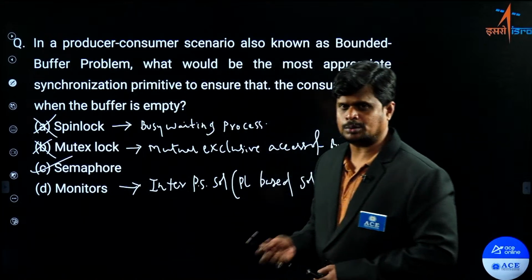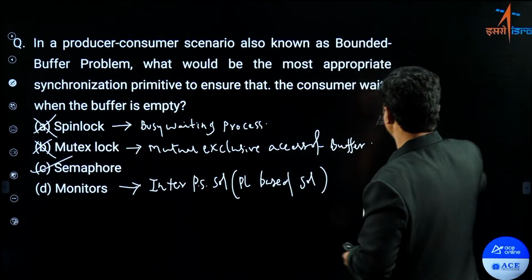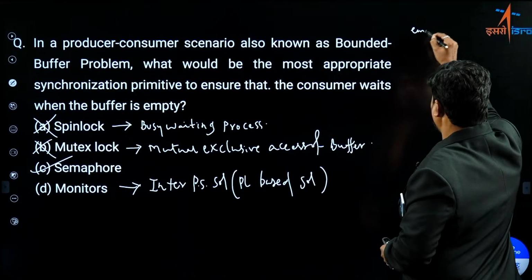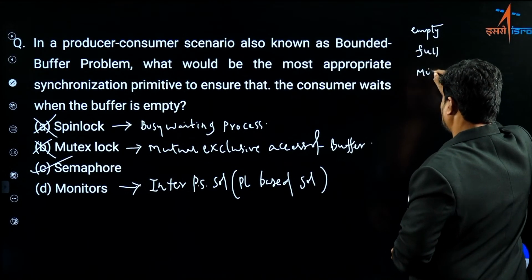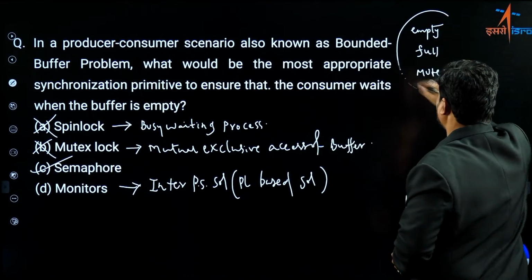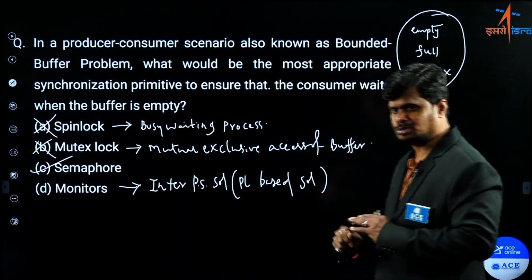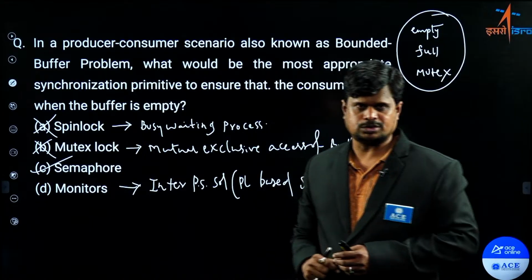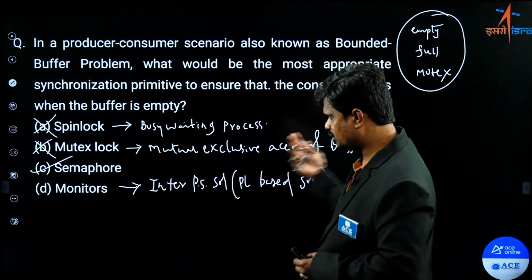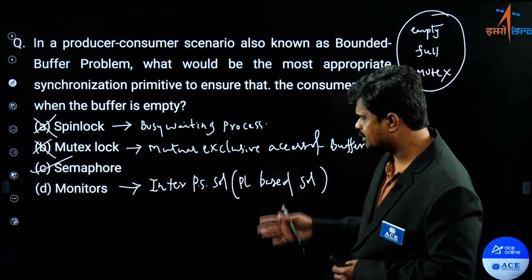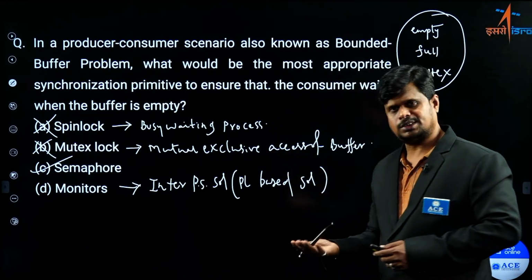So you know that in the producer-consumer problem we have spoken about some semaphores called empty semaphore, full semaphore and mutex semaphore. Using these three semaphores, we are able to synchronize both the producer process and the consumer process in the context of semaphores, right? That is the way we have defined it. So the answer for this question is option C here.